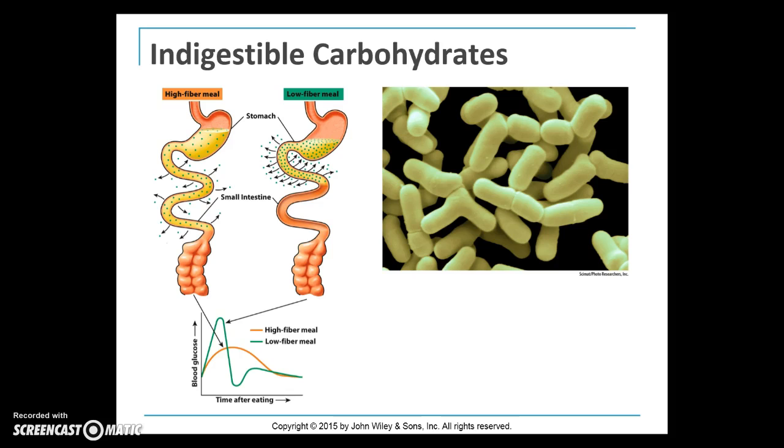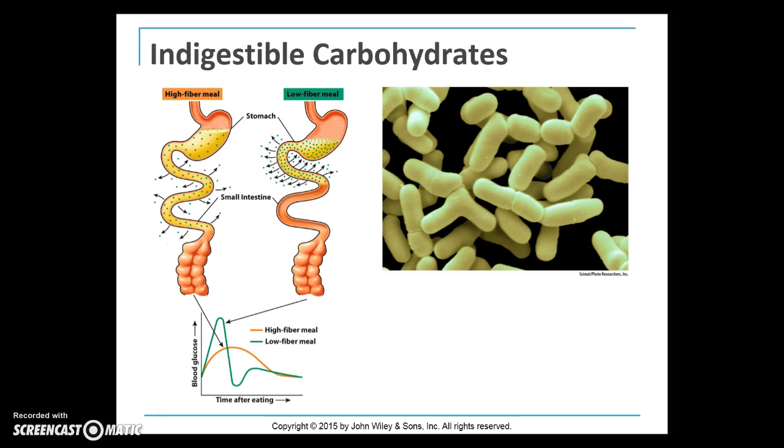Now the low fiber meal on the right might be like a Coke or a very sugary soda. What happens in this meal, there's no fiber in it, so it's more concentrated. Digestion and absorption occur very rapidly, shown as the green dots moving quickly out of the intestine, and this causes a quicker or a sharper rise in blood glucose.